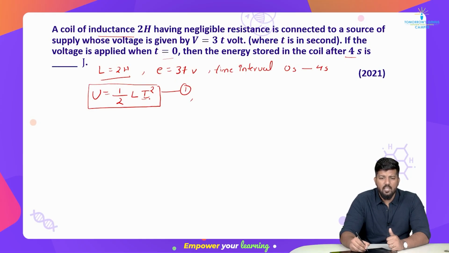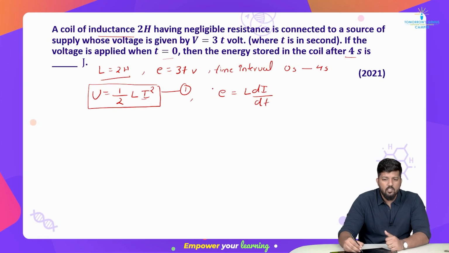Can you see what is our I, right? We don't have I, right? I क्या है? तो हमें current पहले निकालना. We should find out what is our current. And when we have to solve this current, we should remember that E, which is our voltage, is equal to L di divided by dt. इसका मतलब क्या? Change in current with respect to time. ठीक है?